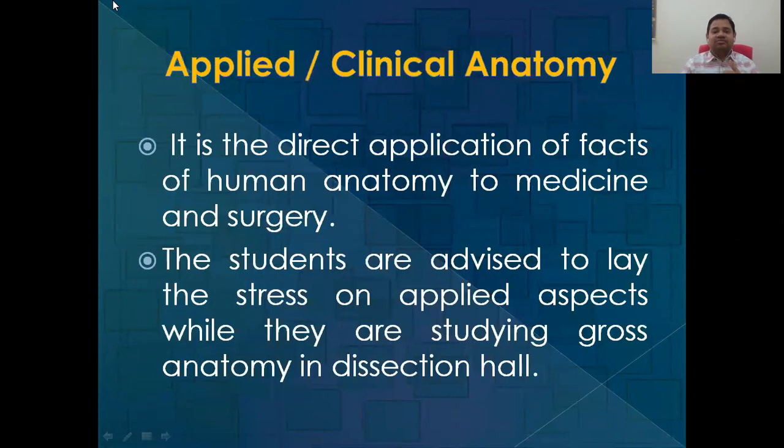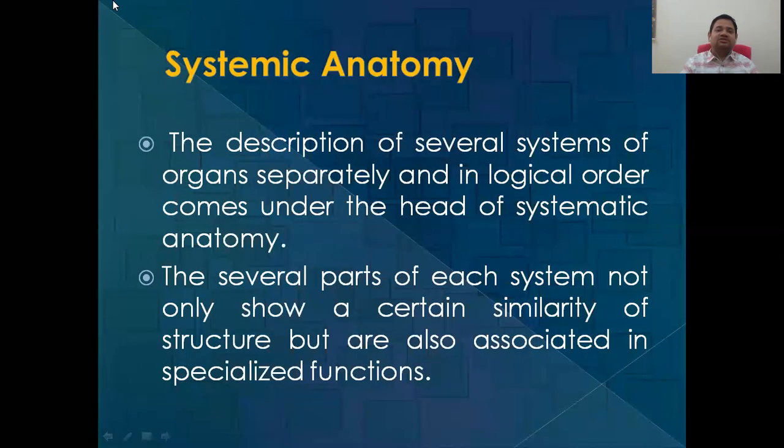Next is clinical anatomy. It is the direct application of facts of human anatomy to medicine and surgery. The students are always advised to lay the stress on applied aspects while they are studying gross anatomy in the dissection hall. My personal view is also that whenever we study anatomy, our main concern should be how we are going to use that particular knowledge in our practice of medicine. So clinical anatomy is the most important thing and we should always follow this approach.